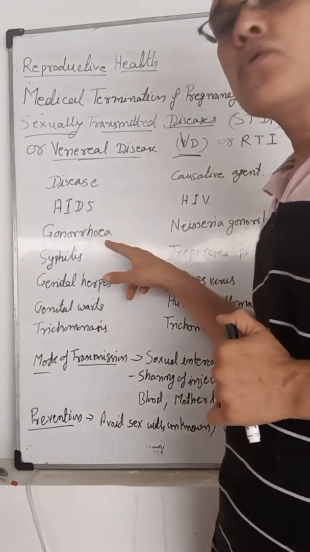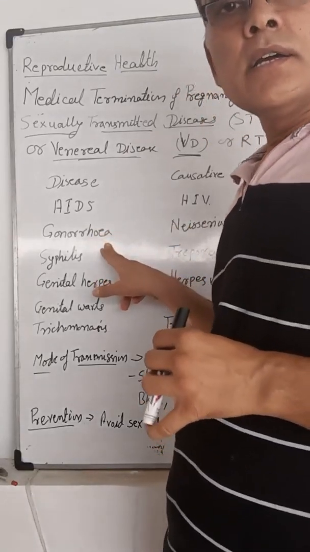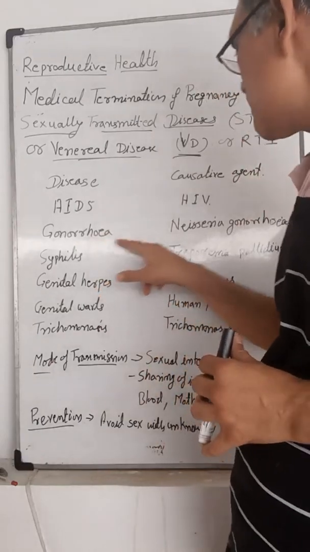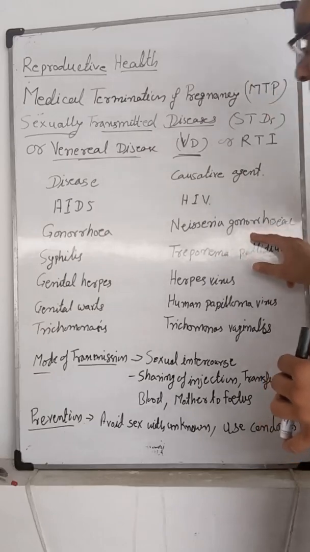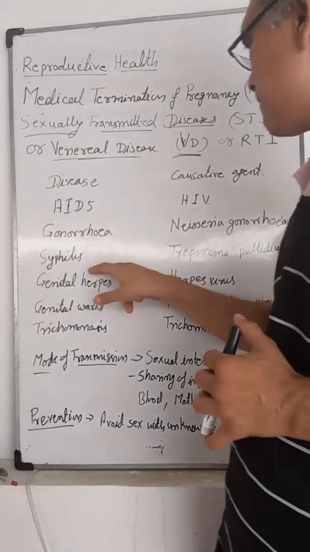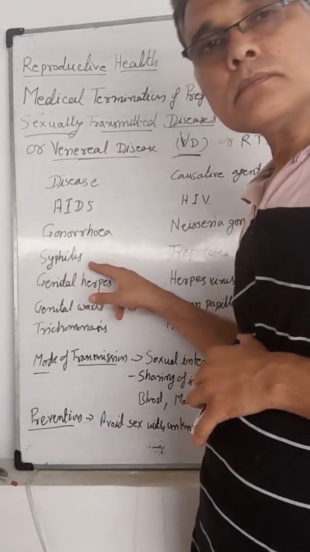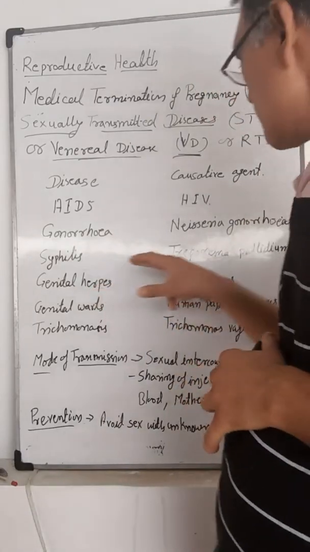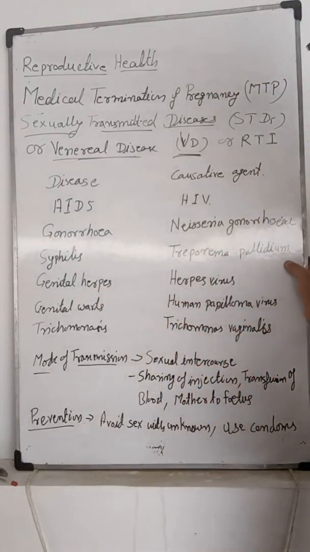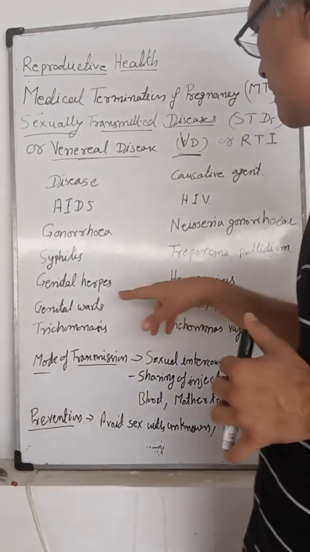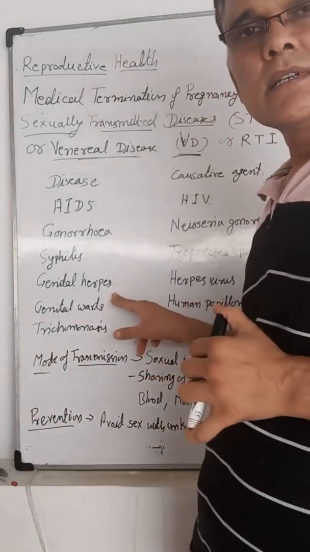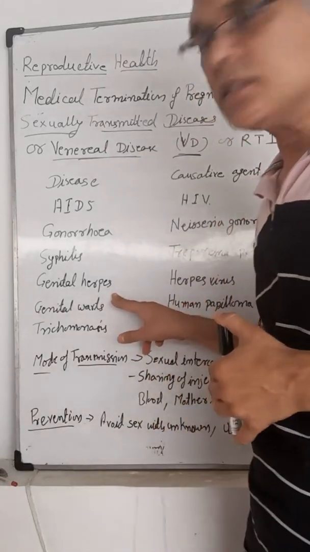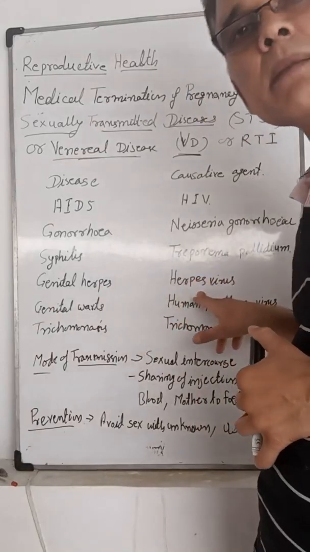Another is gonorrhea. Gonorrhea is caused by the bacteria Neisseria gonorrhoeae. Like that, another is syphilis. Syphilis is caused by Treponema pallidum bacteria. And genital herpes is another type of sexually transmitted disease, and it is caused by herpes virus.